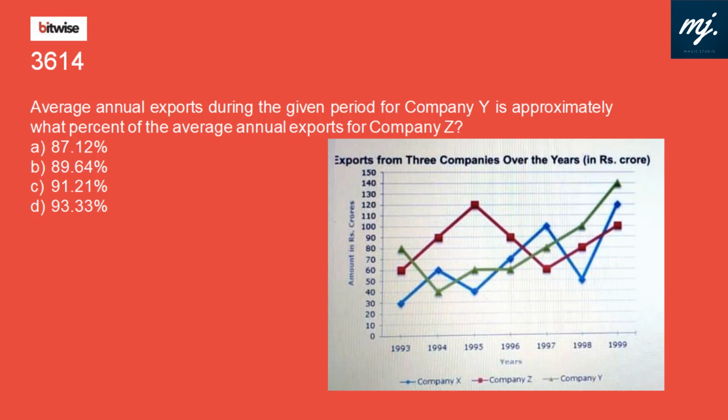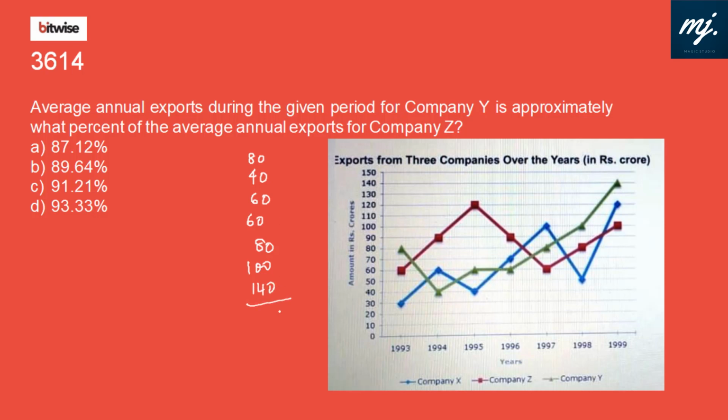So the same set of line diagram once again. Average annual exports during the given period for company Y. Company Y is green color, and company Y data is 80, then we have 40, 60, again 60, then in green is 80, next green 100 and next green 140.